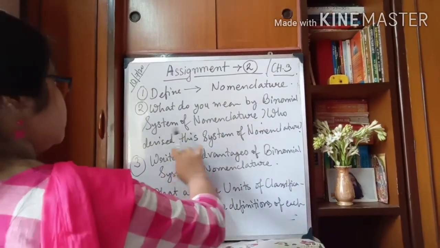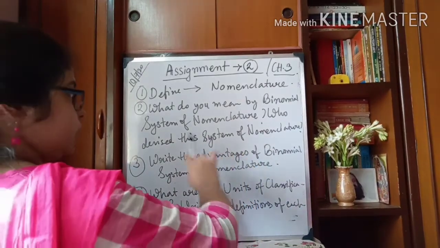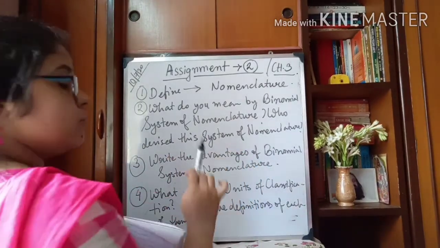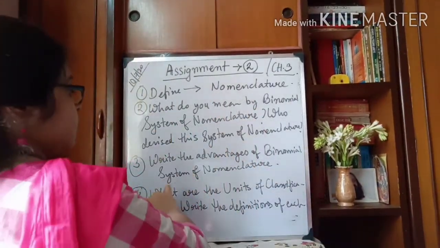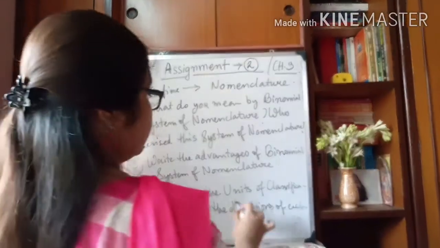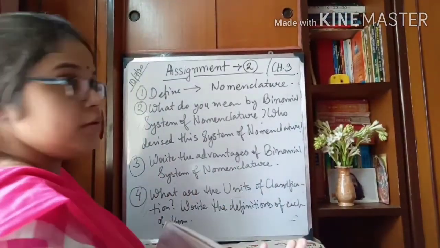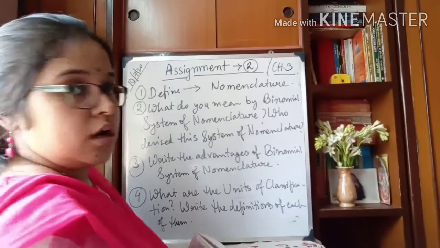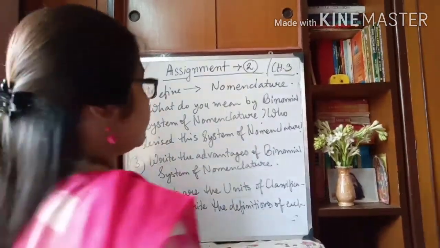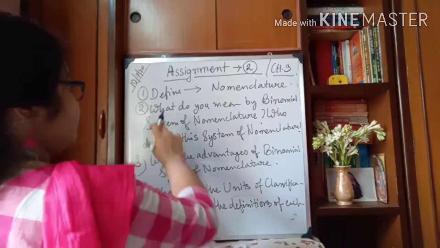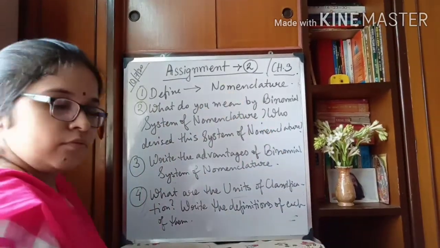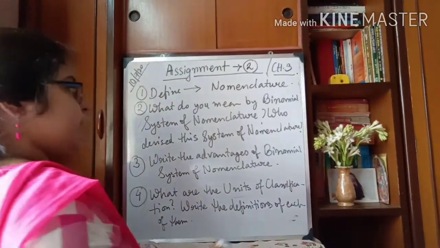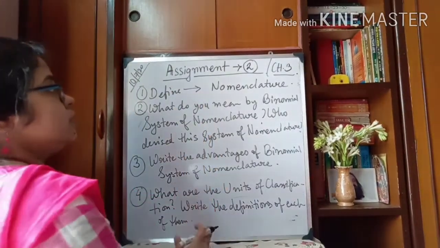The definition of binomial system of nomenclature is also not in your textbook, but for classification these things are very important. If you don't know about the units of classification and what they are, then it is very difficult to understand classification. That's why I am giving you these questions. Try to write, otherwise I am always there to help you. I will provide the answers, no problem. So this is the assignment work for you.